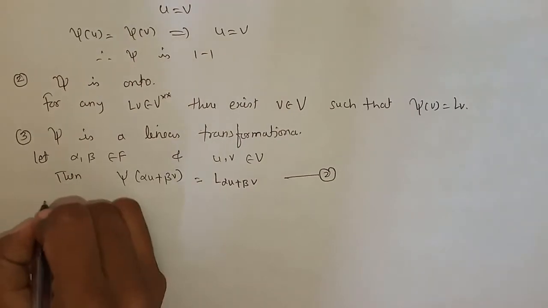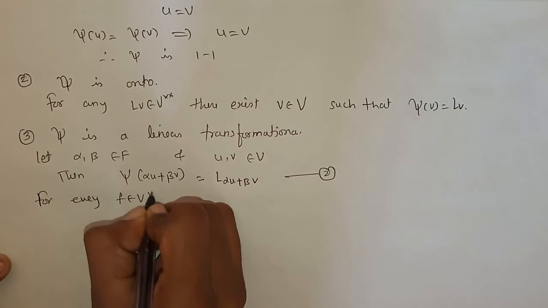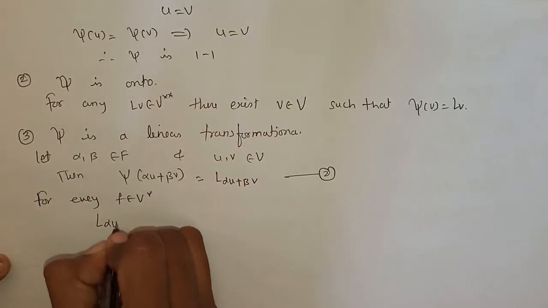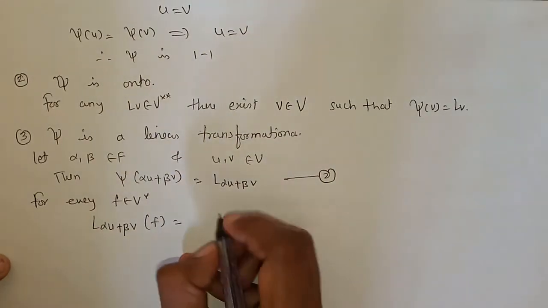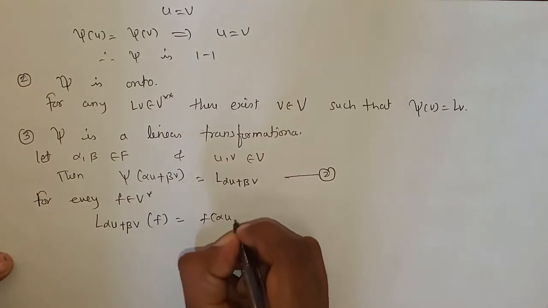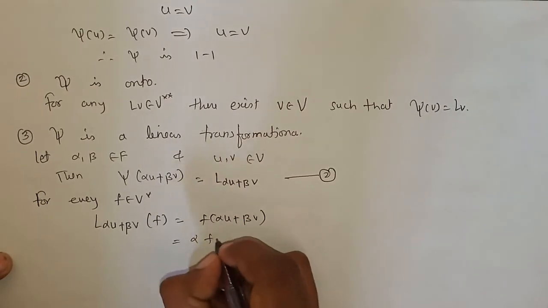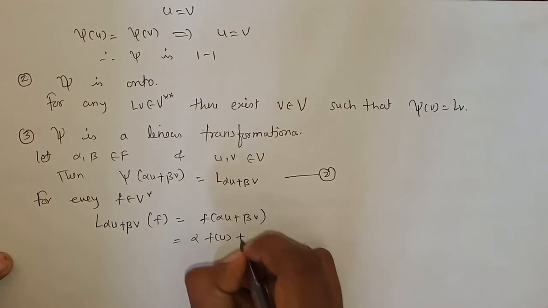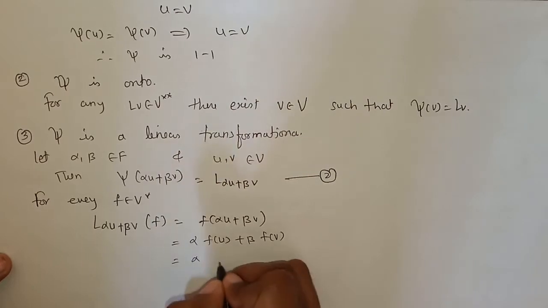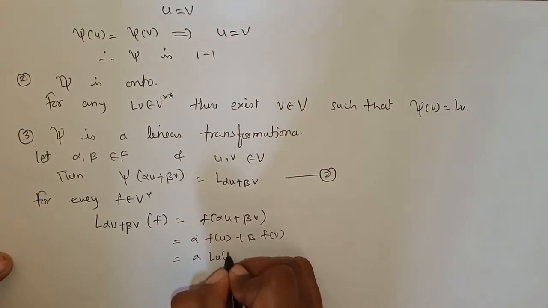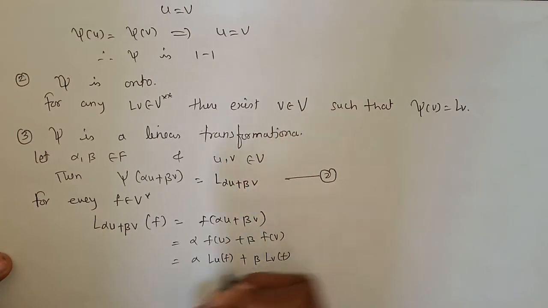Now for every f belongs to V star, L of alpha u plus beta v of f is equal to f of alpha u plus beta v. This is, since my f is linear, alpha times f of u plus beta times f of v. Again, f of u is nothing but Lu of f, and f of v is nothing but Lv of f.